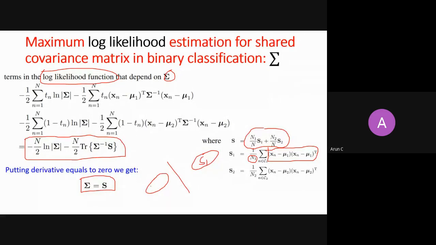Similarly, you calculate the covariance matrix for class C2. This is S2. Then you need to sum them in proportion to the samples. So the weight for S1 is N1 by N, right? N1 is the number of samples in class 1, and N is the total number of samples in your data set. And what is the weight for S2? It is N2 by N, right? The total number of samples in class 2 by the total number of samples in your data set.